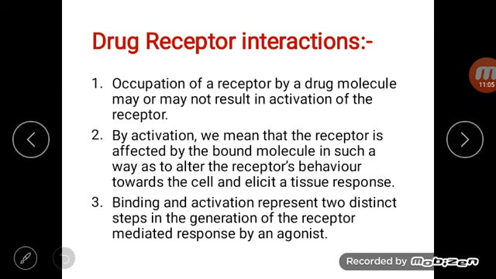The next point is also about drug receptor interactions. Occupation of a receptor by a drug molecule may or may not result in activation of the receptor. Only occupation of a receptor by a drug molecule is not sufficient for activation of the receptor.